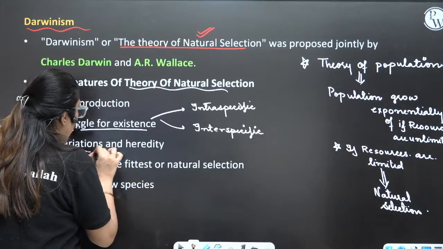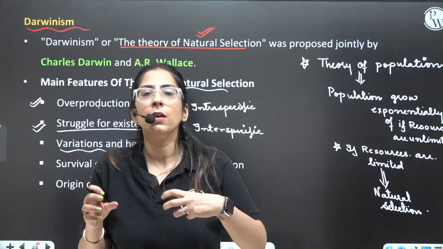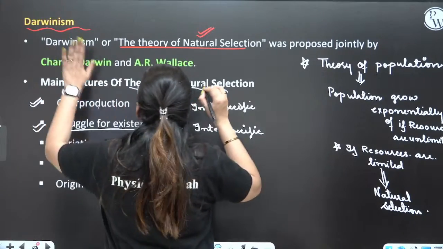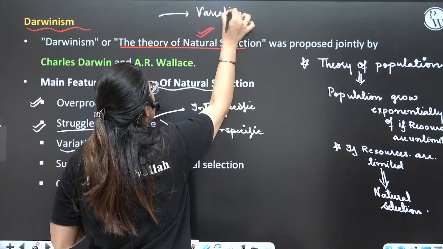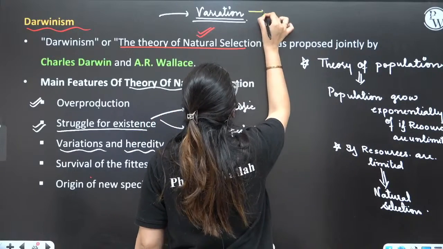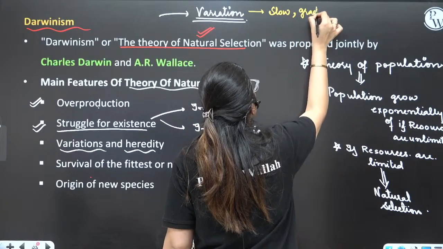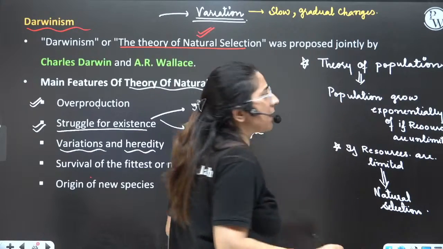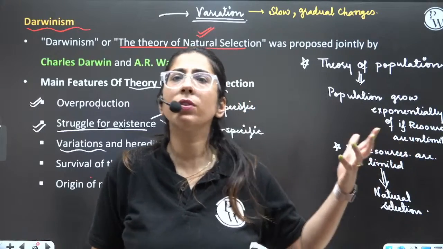Okay. Now, variation and heredity. All organisms, even if they are from a common parent, are different from one another. Right? So he said some variations are there. Now, Darwin talked about a very important concept, that is variation. This was the super point of Darwin. And according to him, the variations show slow, gradual changes. I'm not similar to my sister. We are somewhere or other different from each other. So this is what he said.